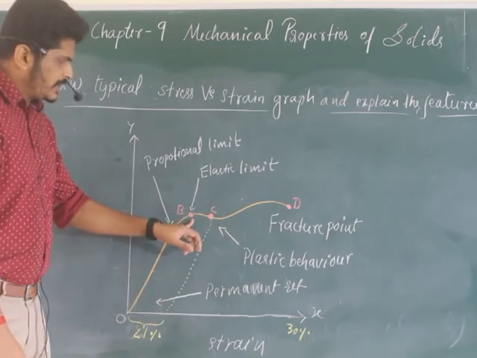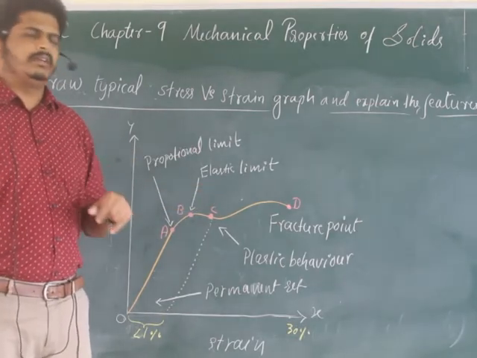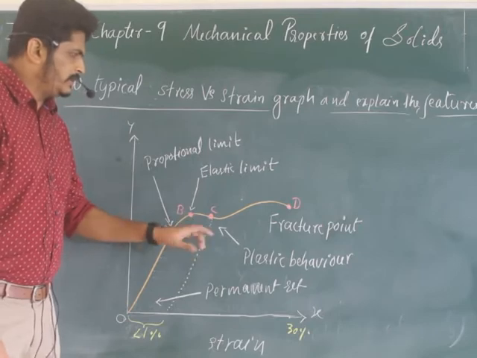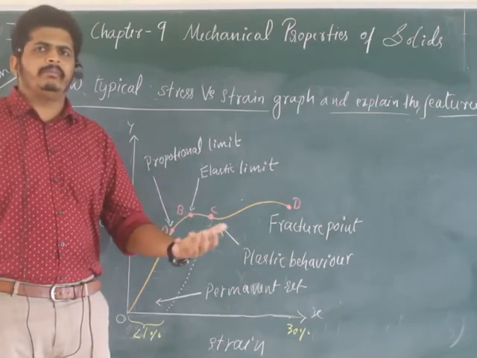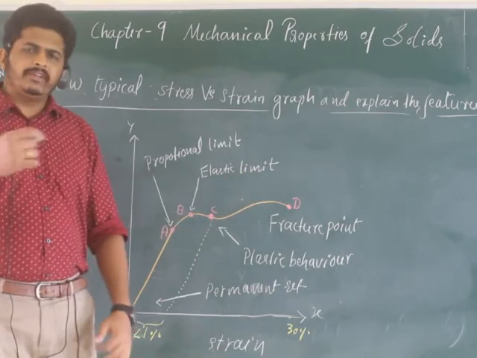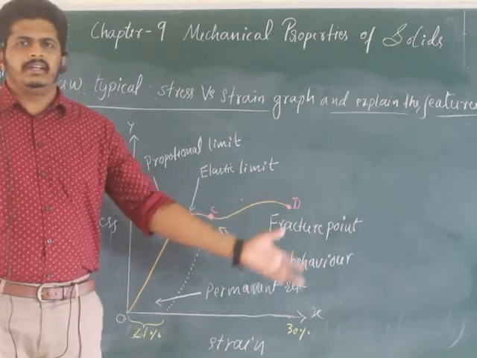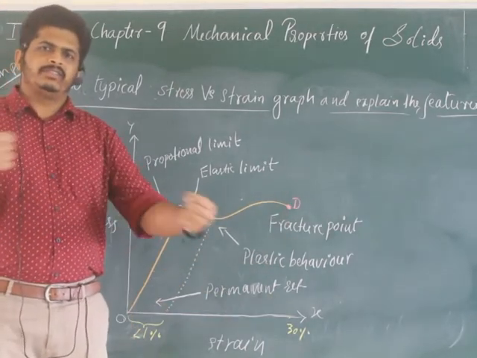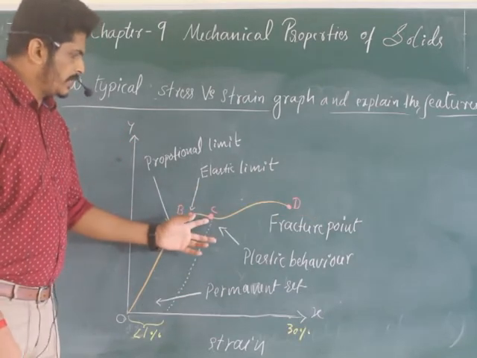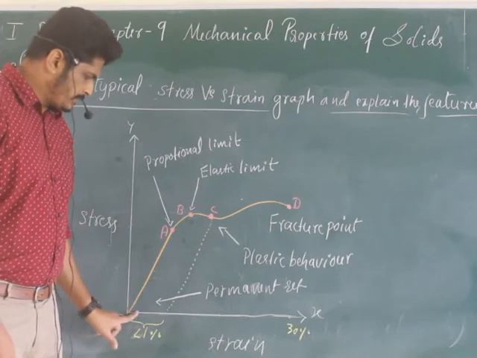So now what happens here? With a very small force, it shows elastic behavior. Till point B, the object will try to get back to its initial position. That is why it is called the elastic limit. After B, what happens? The object gets elongated, like the spring you stretch inside a pen. It will be completely stretched. Does it get back to the initial position? Of course not. That is why this part is there.